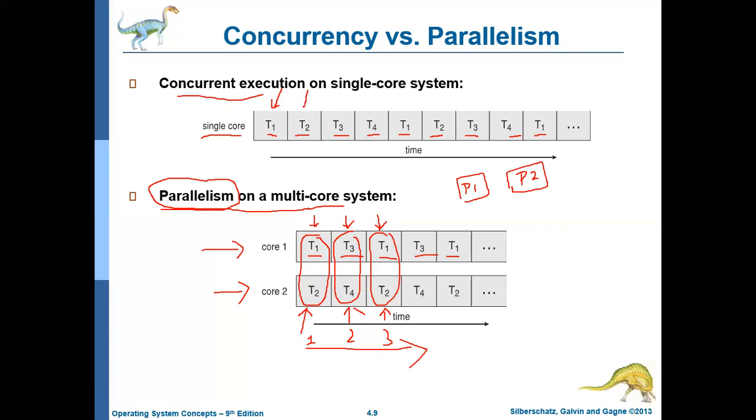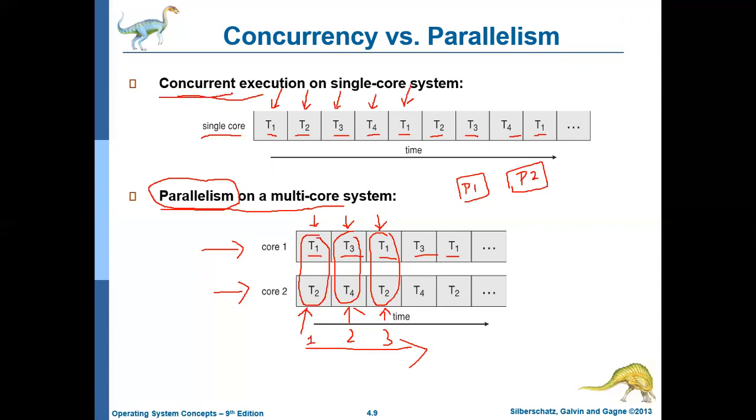Then it switches to thread 2 and executes it for some time, and then it switches to thread 3, and then to thread 4, and again comes back to thread 1. So it gives a slice of time to each thread, and once that time slice is over, the processor switches to the next thread, and this continues. This type of execution is called concurrent execution.